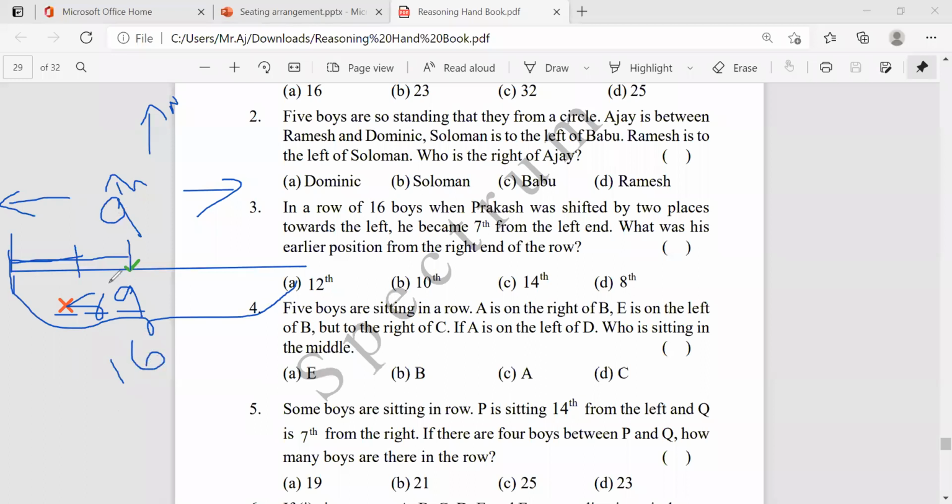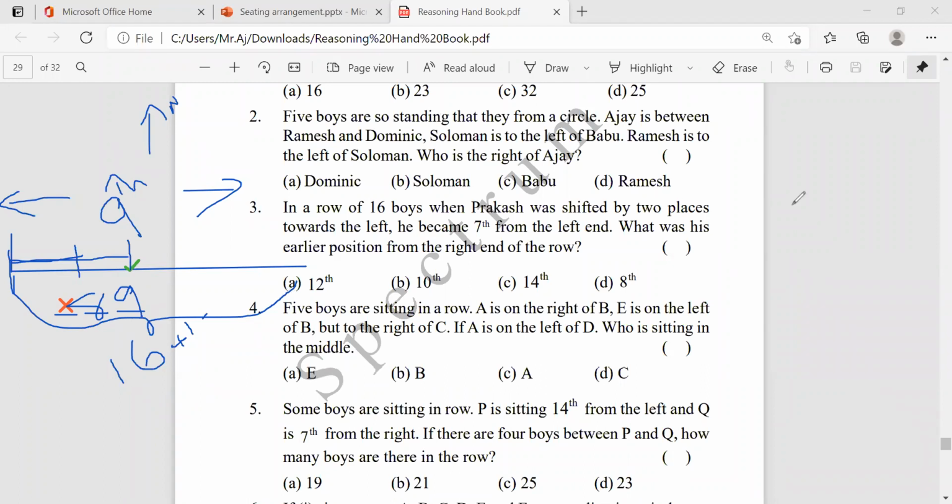If we know one place from the left end, the same place from the right end is nothing but 16 plus 1 minus that original place. It's minus. Why am I taking plus 1? To find the same place from the opposite direction, you have to add total number plus 1.